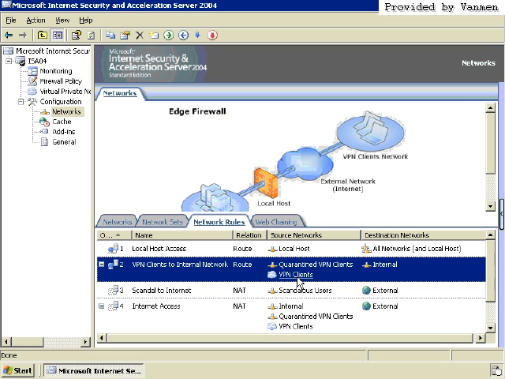Truth be told, Microsoft just created that category of network so that you can have those clients and manipulate those clients later on if you choose to do so. But by default, it's more of a placeholder than anything, just to let you know, hey, they're there. There's actually not too much functionality right now in ISA Server 2004 out of the box that will allow you to do too much with quarantine VPN clients.